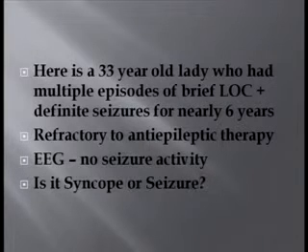So in summary, here is a 33-year-old lady who had multiple episodes of brief loss of consciousness followed by definite seizures, all of very brief duration, for nearly 6 years, with very frequent episodes almost every month in the preceding 1 year. It was refractory to anti-epileptic therapy. The EEG did not show any seizure activity. Is it syncope or seizure?